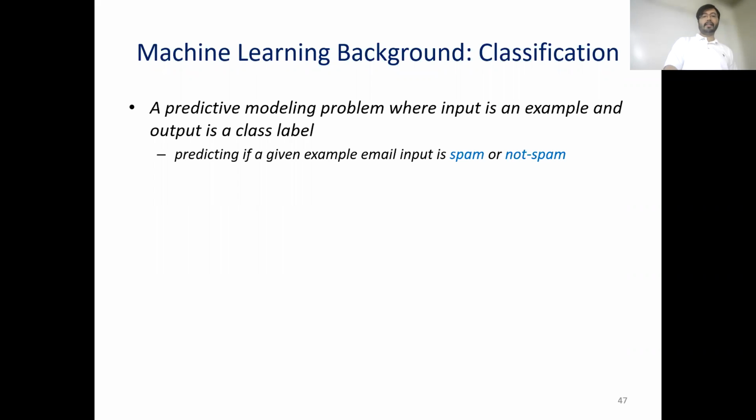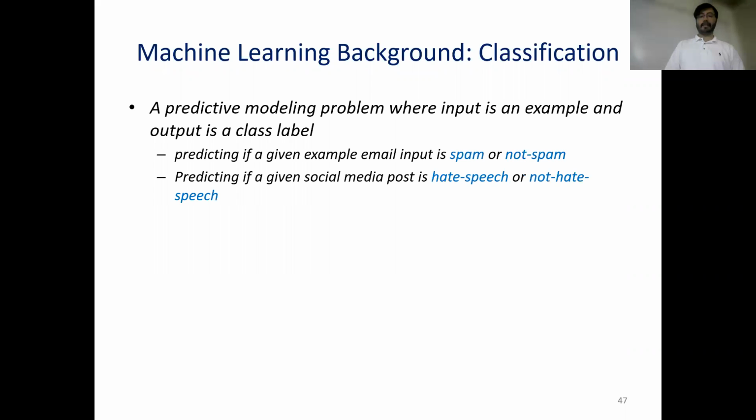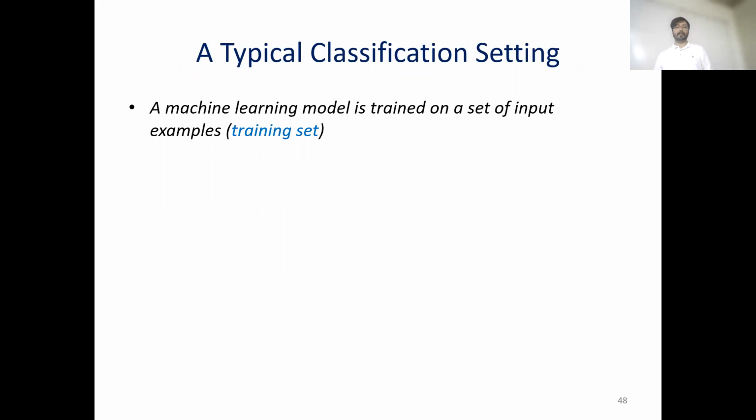So for example, predicting if a given email is spam or not spam, or predicting if a given social media post is hate speech or not hate speech, or predicting if a picture contains a cat or a dog. So these all could be classification tasks. In a typical classification setting, we want to train a machine learning model on a set of input examples.